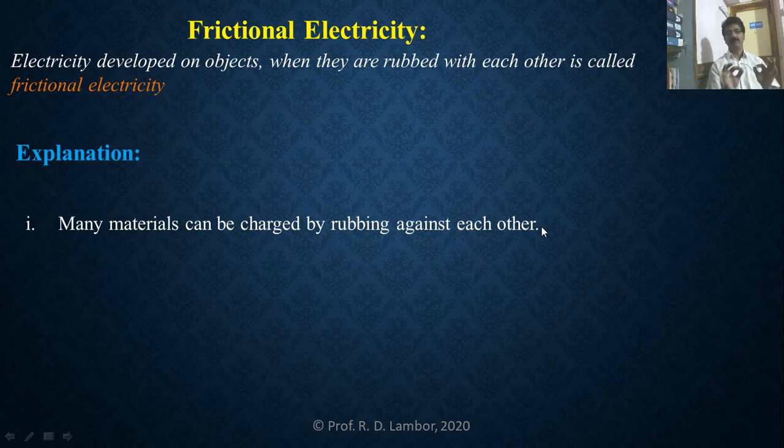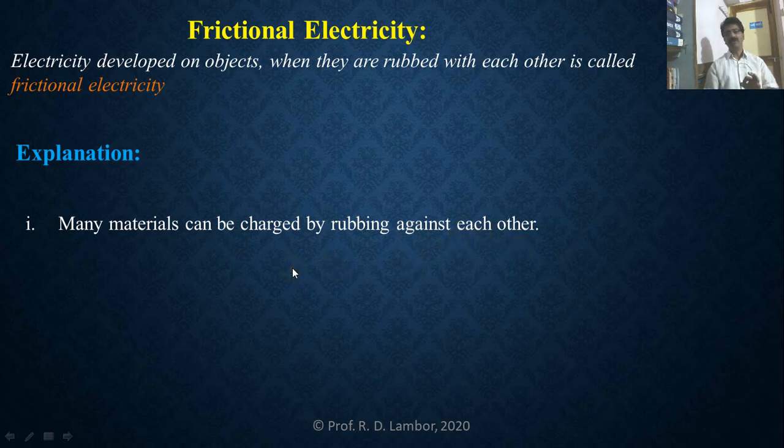If we take the pair of glass rod and silk cloth, or a pair of ebonite rod and fur: when the glass rod is rubbed with silk cloth, the ebonite rod is rubbed with fur, and amber is rubbed with wool, the same property of attracting light objects is acquired by that amber, glass rod and ebonite rod also. So many materials can be charged by rubbing against each other.